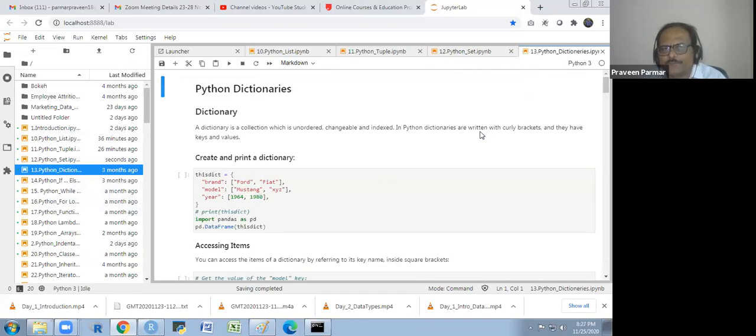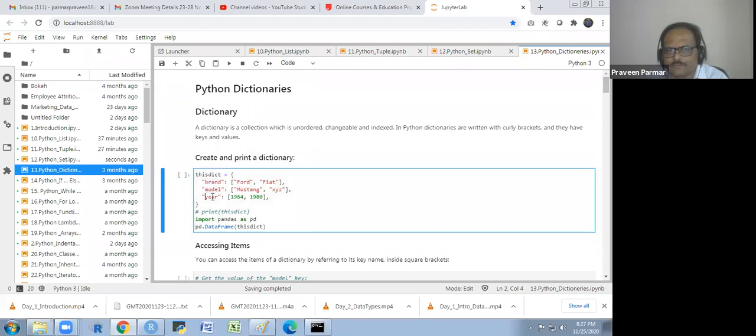That is the dictionary. A dictionary is a collection which is unordered, changeable, and indexed. There is an indexing. In Python, dictionaries are written in curly brackets and they have keys and values. So these are the keys: brand, model, and year. And if there is more than one value, you have to put the list in square brackets. Okay. And I will print this dict for you.